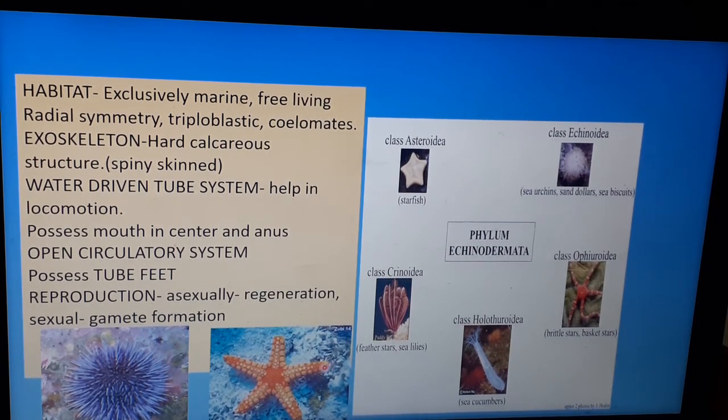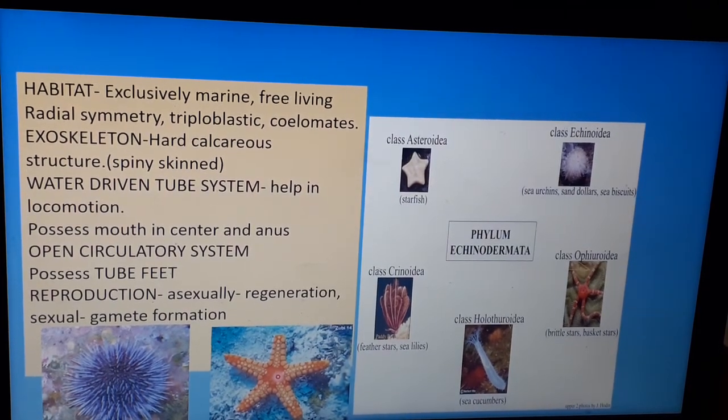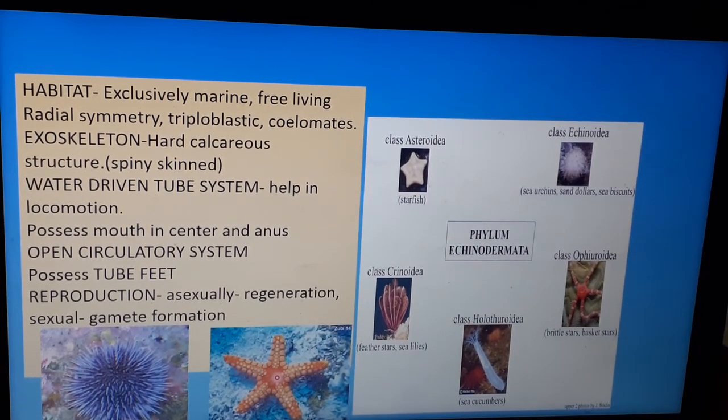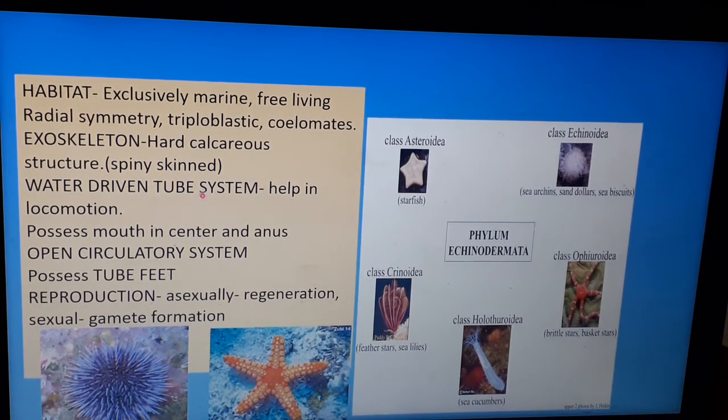So these are called what, children? Tube feet. Now these tube feet have openings at the ends through which water flows into the body. So that's why they have a water driven tube system. These are like channels. This water driven tube system helps not only in exchange of materials but also in locomotion. Then, as I told, the spiny skin means they have an exoskeleton made up of calcareous material. Then coming to habitat, they are exclusively marine.